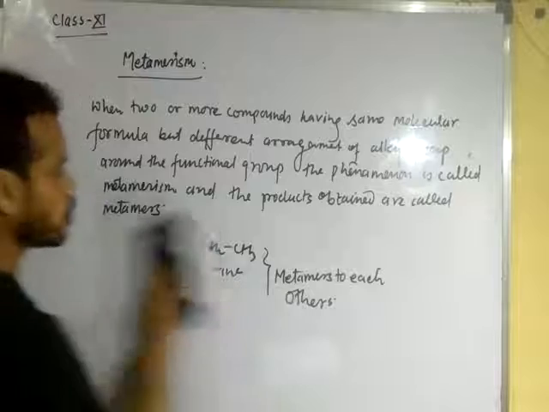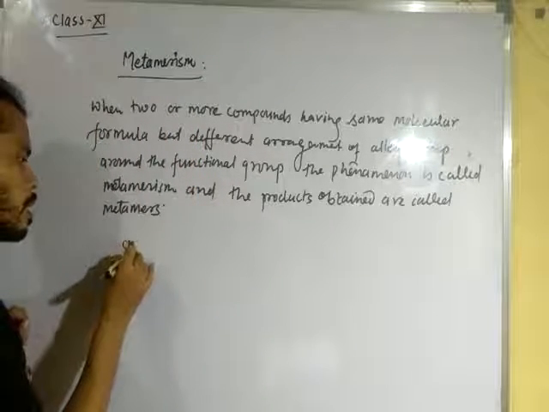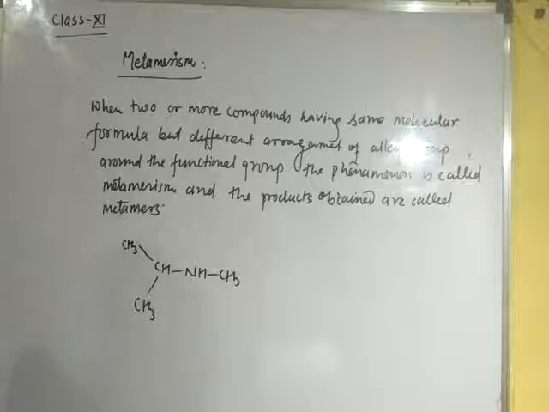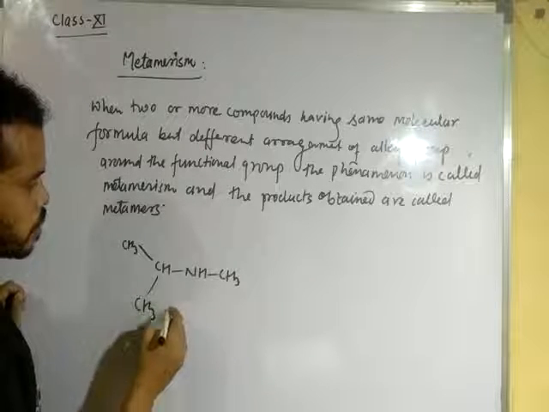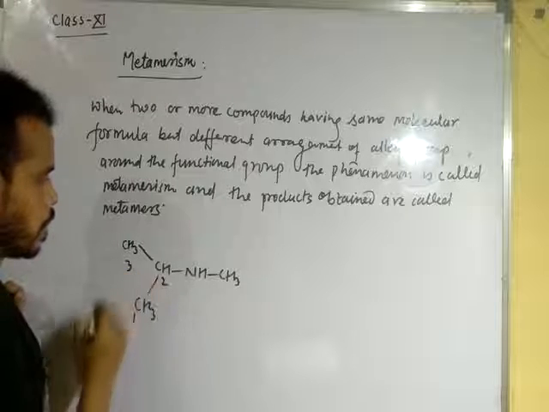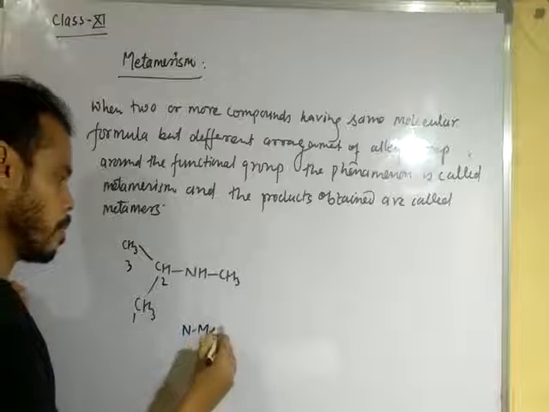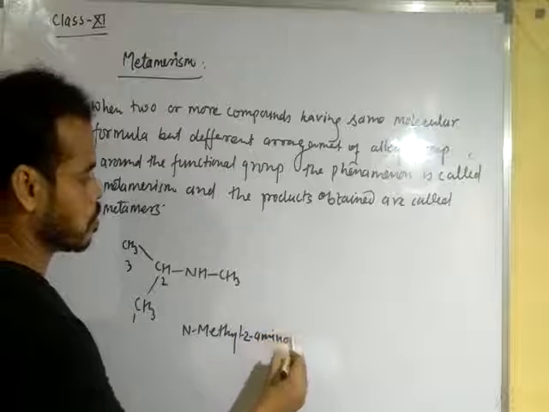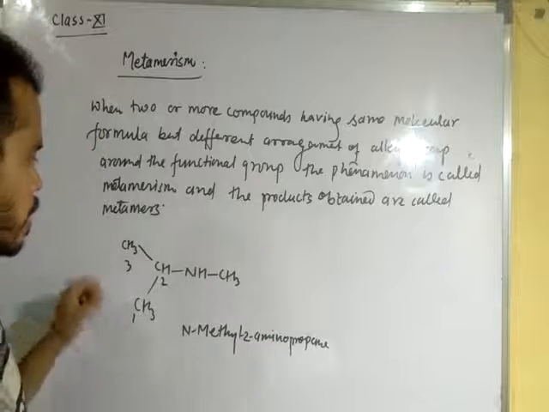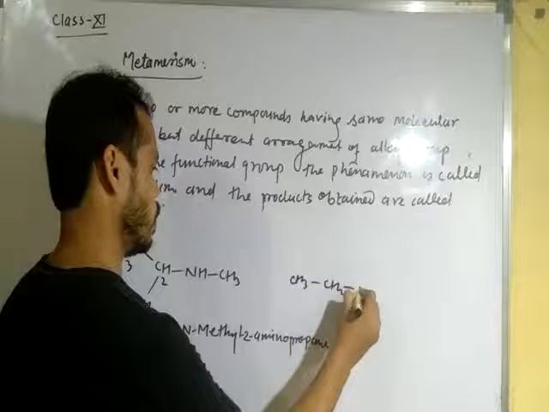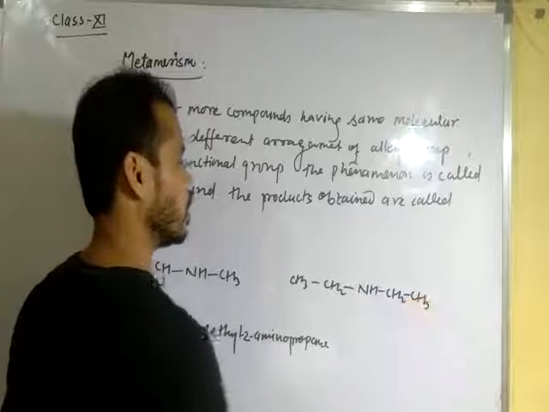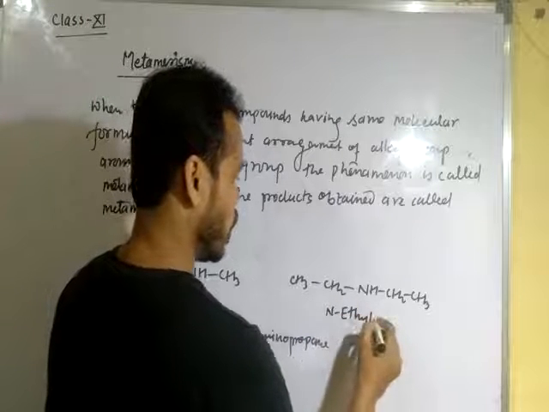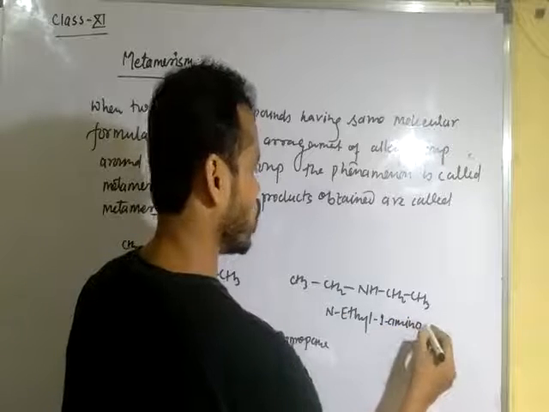Let us see the compound CH3NHCH3CH... the name of this compound is N-methyl 2-aminopropane, but rearrange this like this: CH3CH2NHCH2CH3, N-ethyl 1-aminoethane.